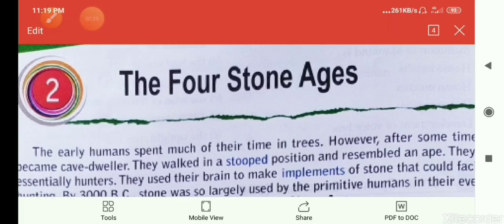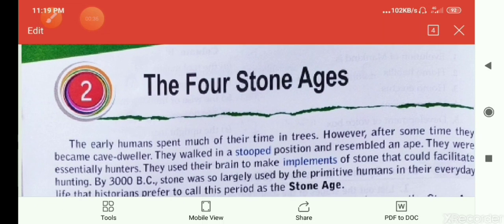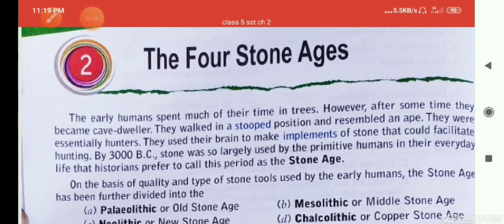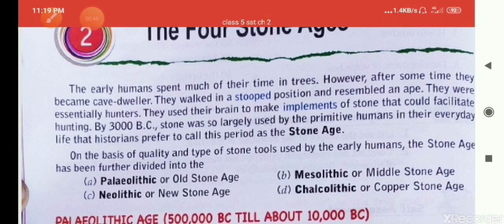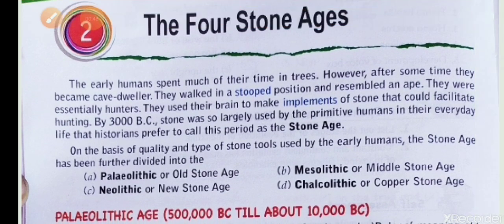So here we are starting our lesson 2, the four stone ages. Early humans started living on trees. Later they changed into caves. They were hunters also. Slowly they started to make stone tools. So historians call this period the Stone Age. Why do historians call this period the Stone Age? Because the people started to make stone tools.